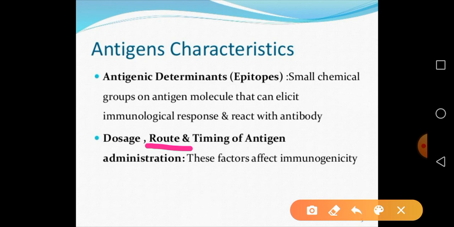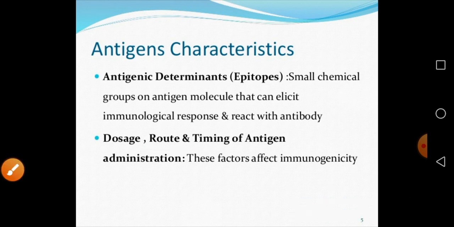And the timing of administration of the antigen into the body is again important. These factors matter when we consider immunogenicity. Immunogenicity means the ability to stimulate the immune response. So these are some important characteristics of antigens.